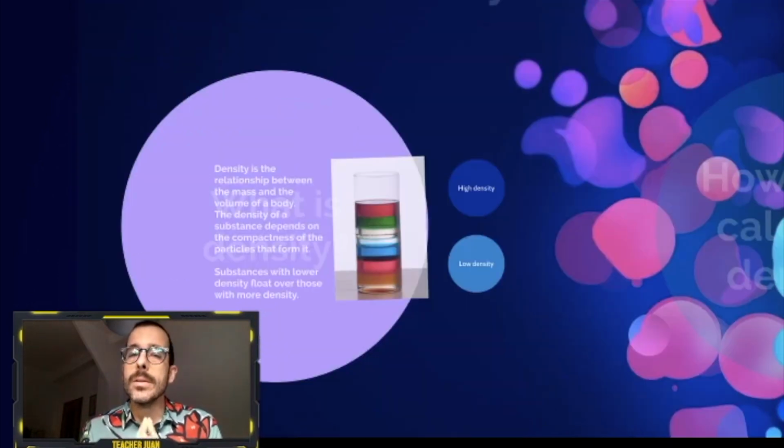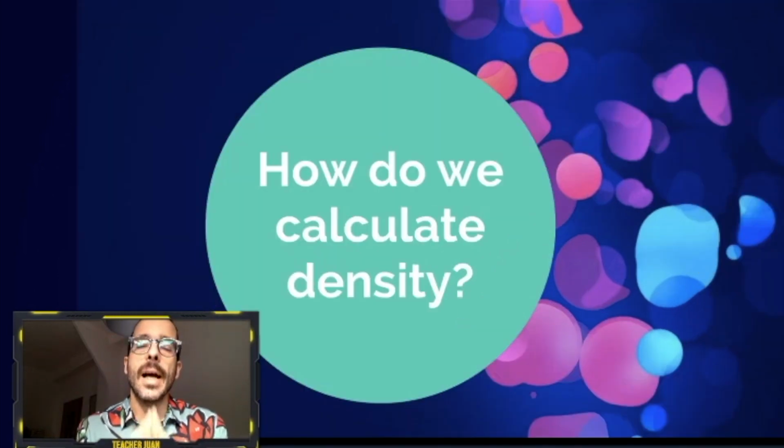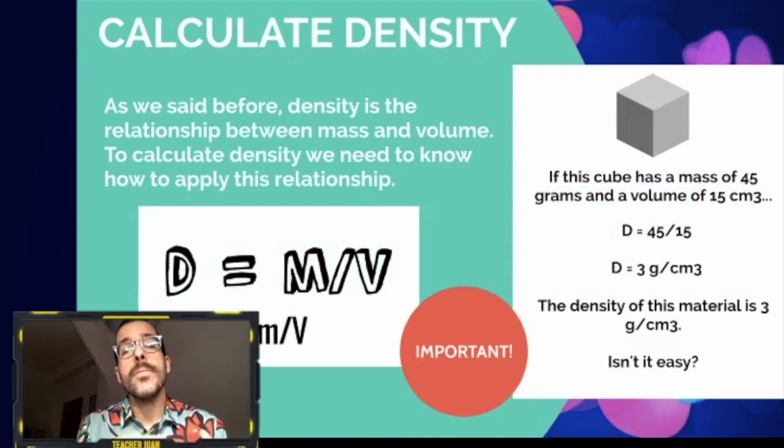Now we are going to see how to calculate this density. Very important, because later we are going to apply it. As we said before, density is the relationship between mass and volume, and to calculate density we need to know how to apply this relationship.